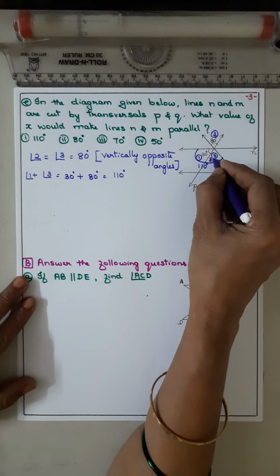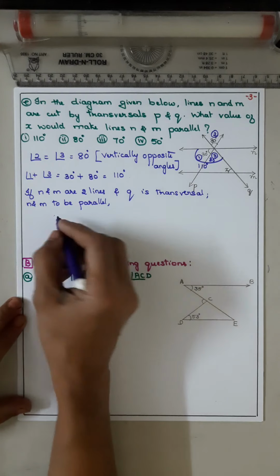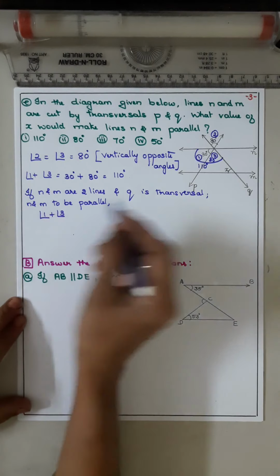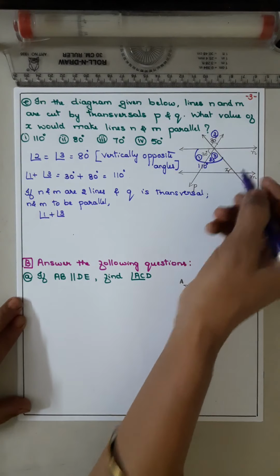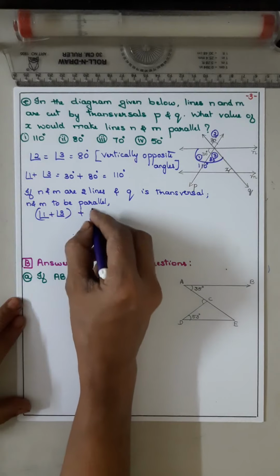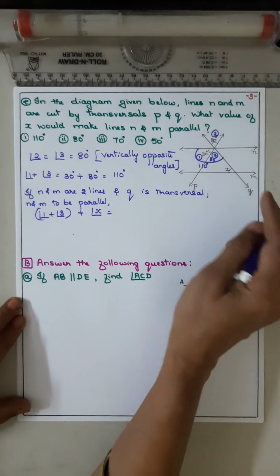For N and M to be parallel, angle 1 plus angle 3, this angle plus x, should be how much?